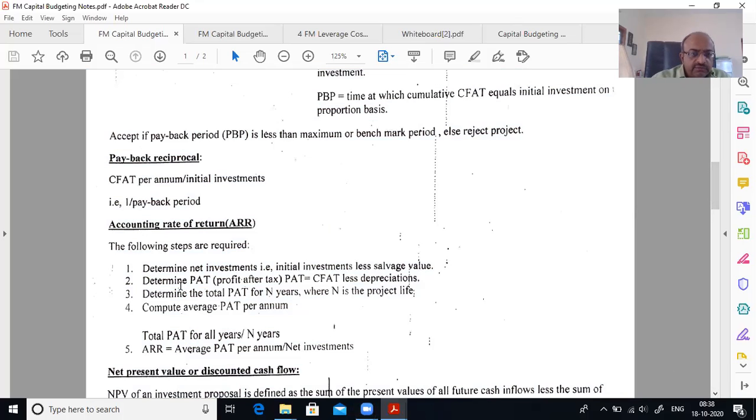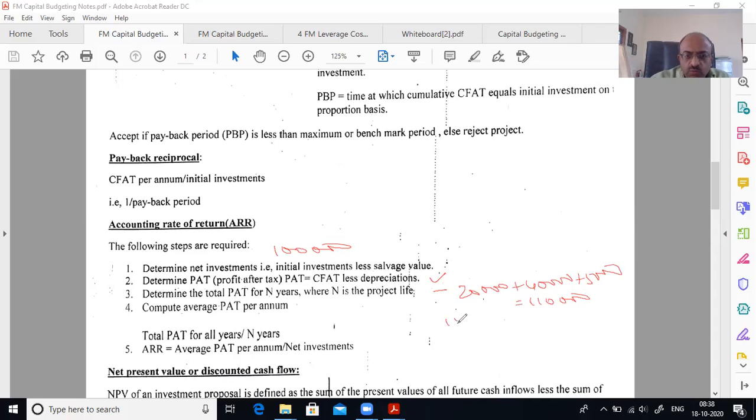Now, accounting rate of return. Determine the net investment; suppose there is scrap value, that has to be removed, so here it is 1 lakh less salvage value. PAT, profit after tax, is CFAT less depreciation. Take the total PAT over the total project life, and compute average PAT. In our case, 20,000 plus 40,000 plus 50,000 is equal to 1 lakh 10,000.